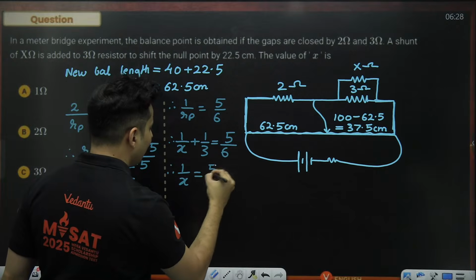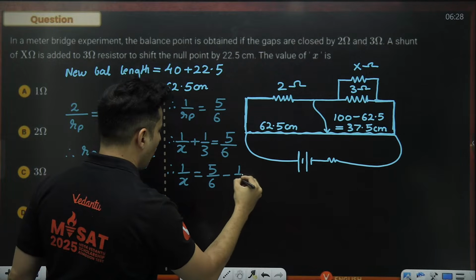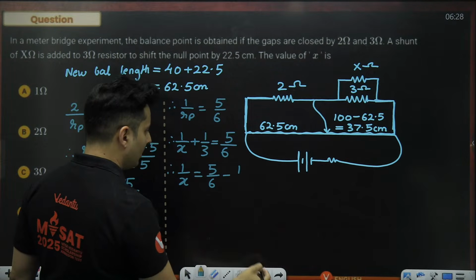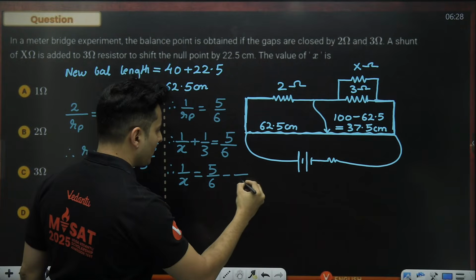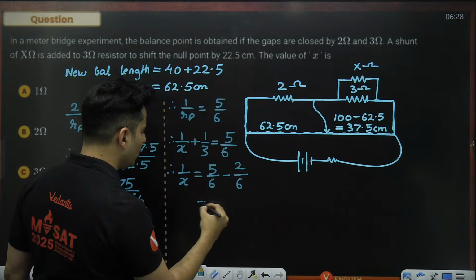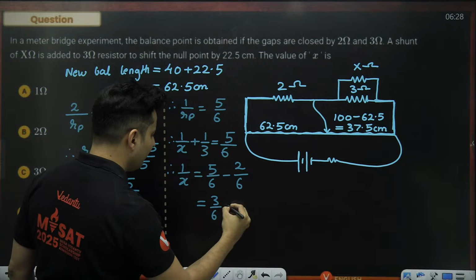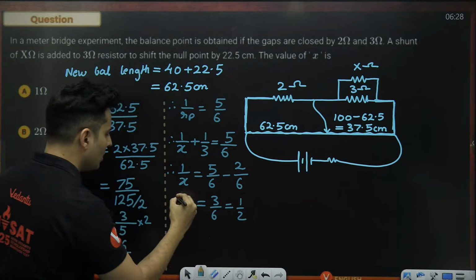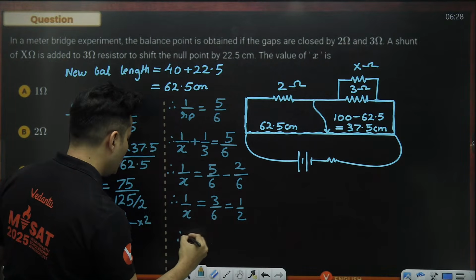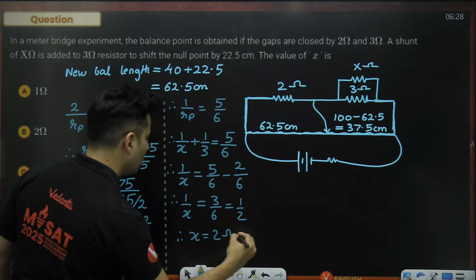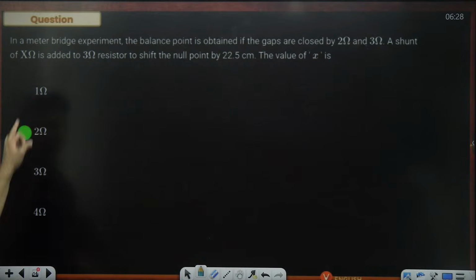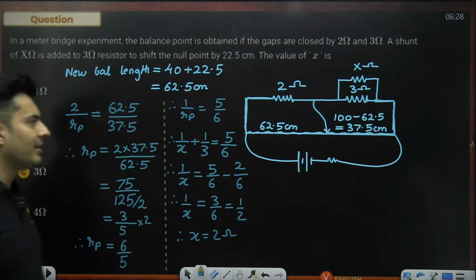So this will be 5 by 6 minus 1 by 3, but we can take the LCM. So 6 and there will be 2 over here. So 5 minus 2 is 3. So 3 by 6, which is nothing but 1 by 2. So 1 by X will be 1 by 2. So X will be nothing but 2 ohms. So 2 ohms should be the answer, and absolutely we are correct.